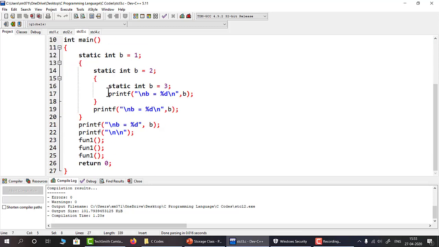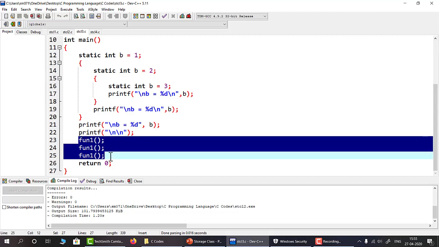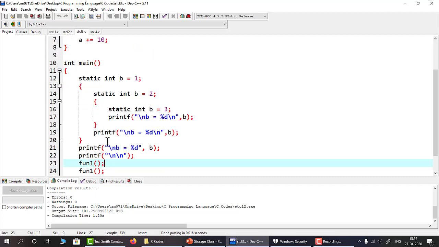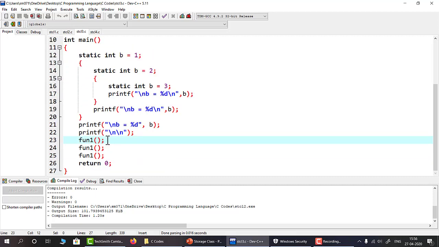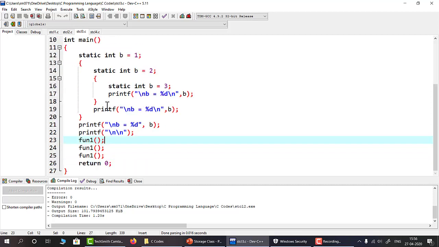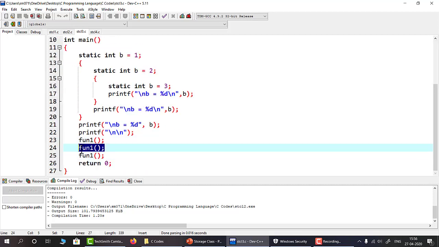As per the static storage class, when I call fun1 the first time, a will be initialized to 20, it will print the value 20, then a will be 30. Then when I call the function fun1 the second time, it will not be reinitialized. It will use the updated value of a, that is 30.